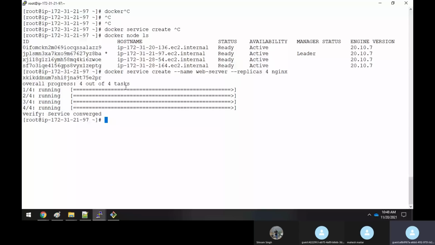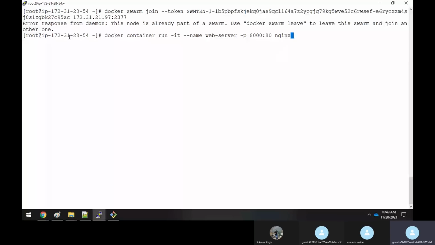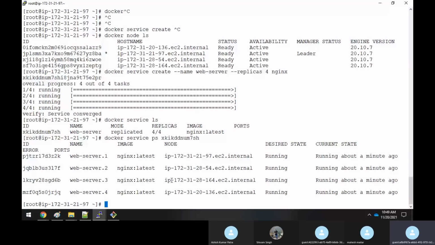It means that 54. What is that 54? If you check it, 54 is this machine, this is worker node 1. Oh, even in worker node 1 it is running. Even in worker node 2 also it is running, and in worker node 3 also it is running. So it means that in all these 4 nodes, master, worker 1, worker 2, worker 3, the Nginx container is running on all these 4 machines.